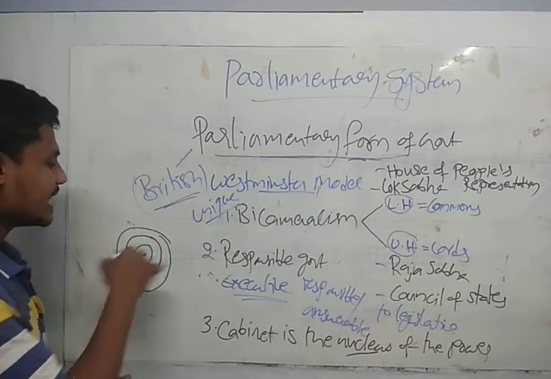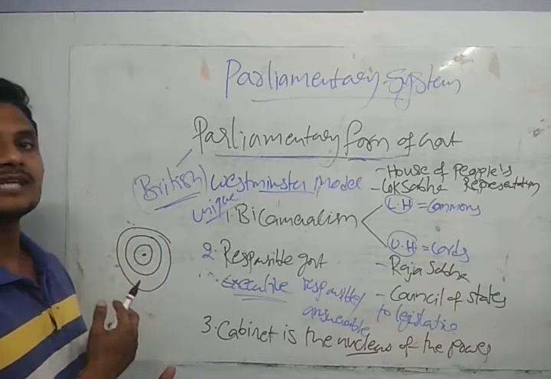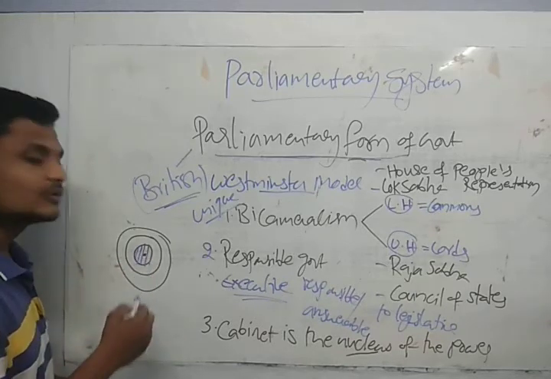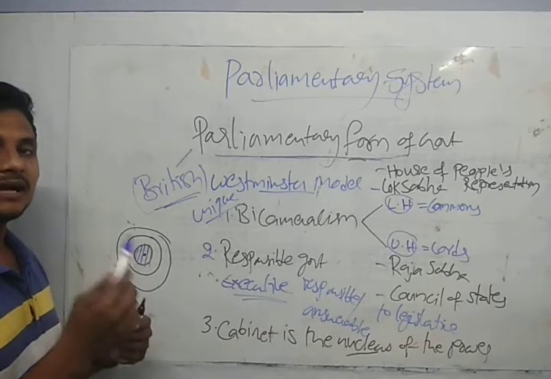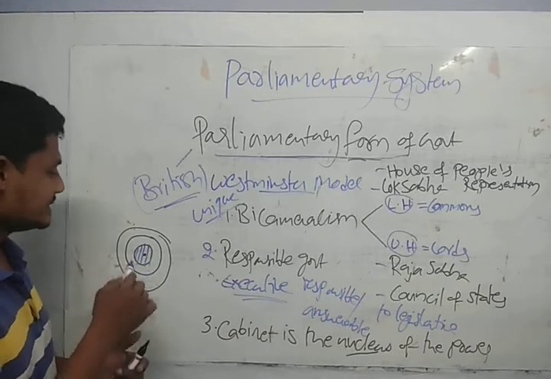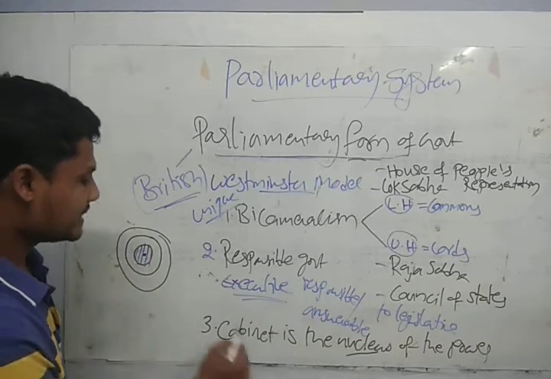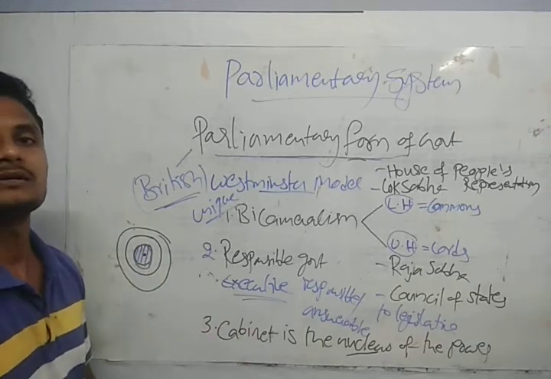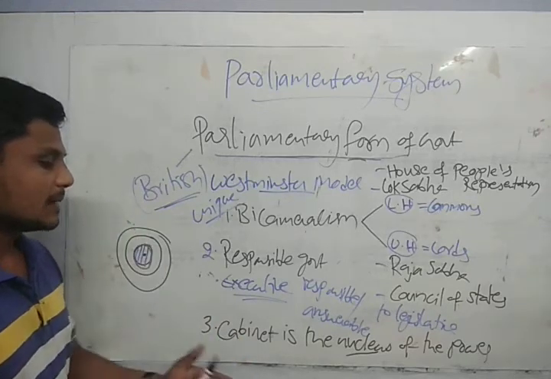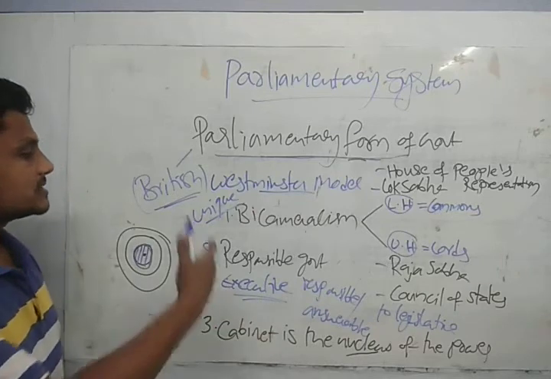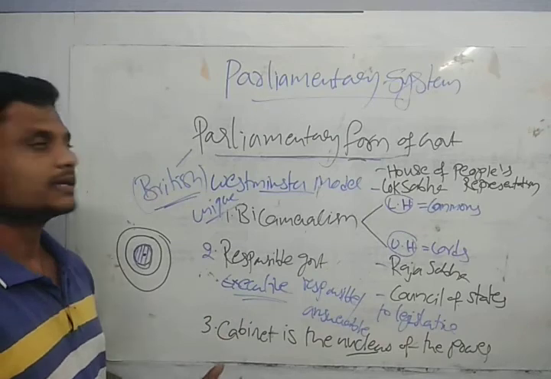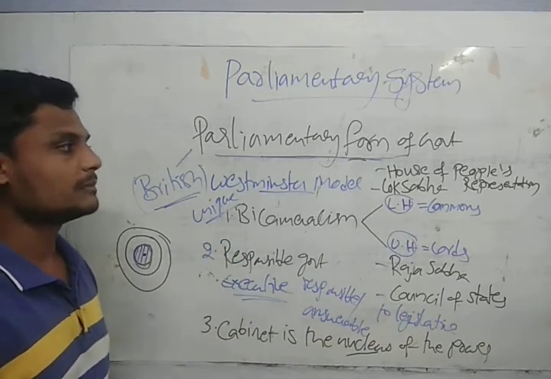Like this we have an atomic structure, and we call this the nucleus. I think you remember. The cabinet plays a very important role in the power. The cabinet is the nucleus of the power. These are the three provisions of the Westminster model, in the parliamentary form of government.